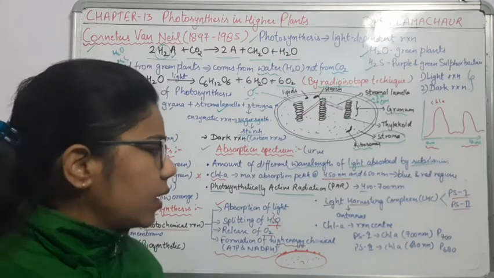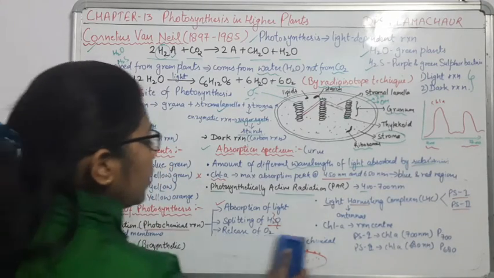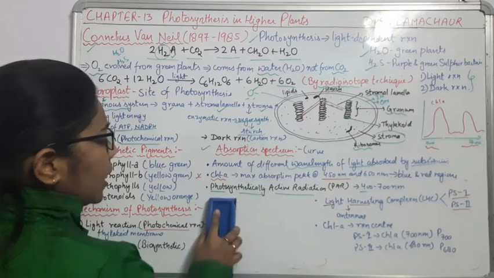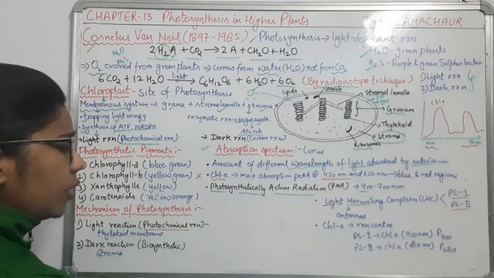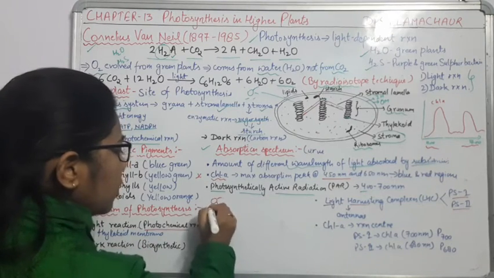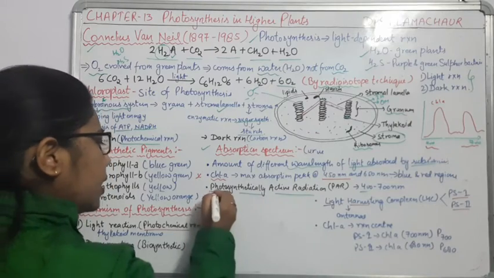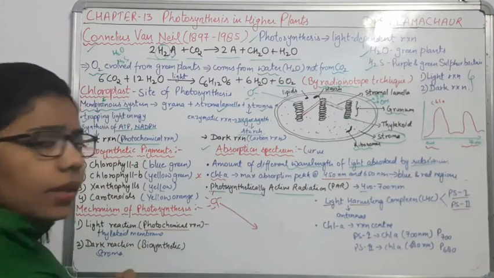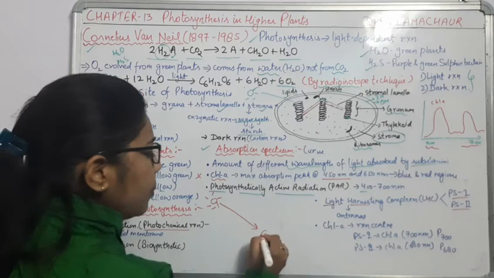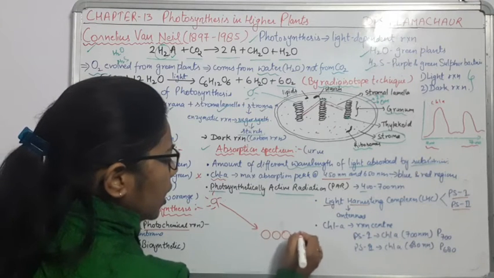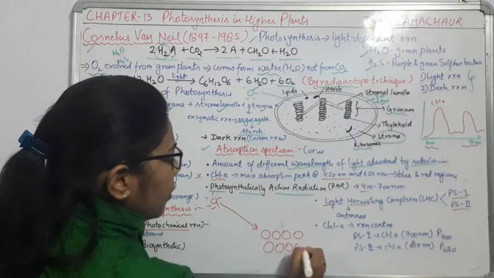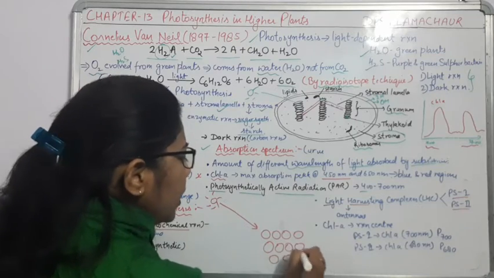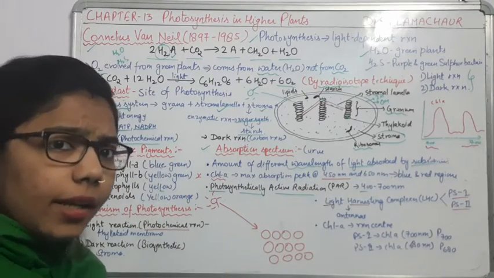Here I am just drawing the structure to show what exactly is happening. We know that sunlight is there. When it arrives here, there are so many pigments, and accordingly they will trap the energy.